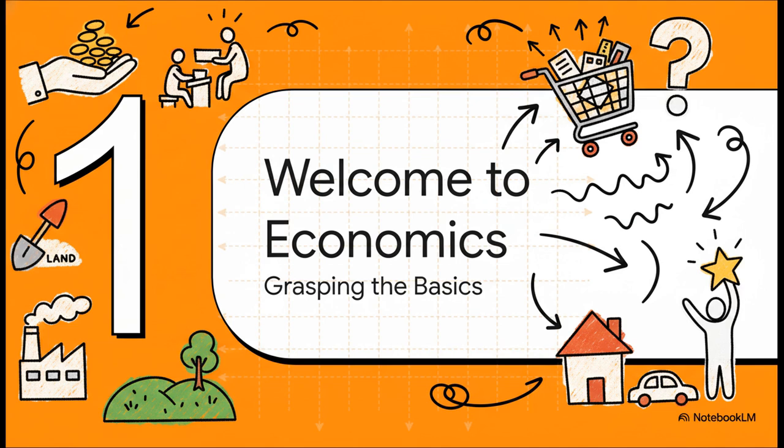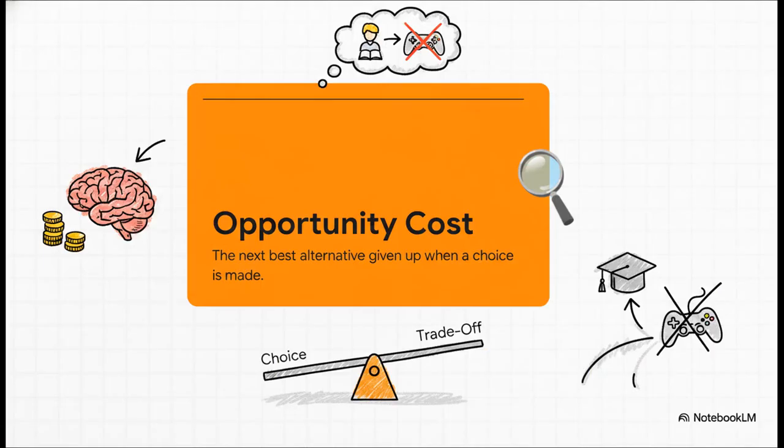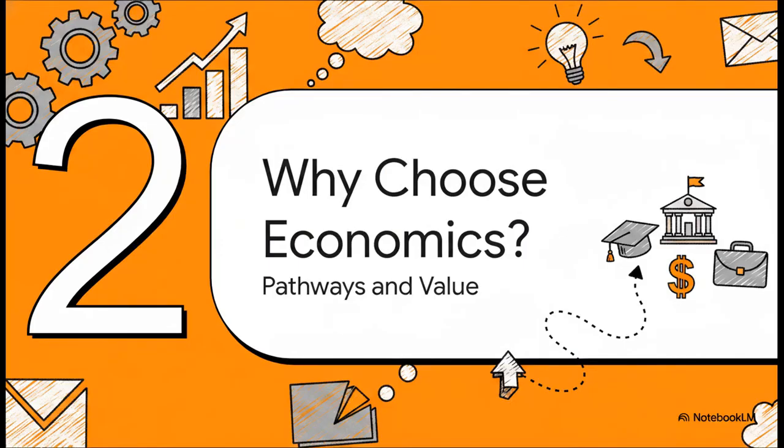Welcome to Economics, Grasping the Basics. You see, the very foundation of this whole subject revolves around having finite resources but unlimited wants, which basically means making choices. And the jargon behind those choices, it really isn't so scary once you break it down. Take opportunity cost, for example. It's simply the next best alternative given up when a choice is made. It's really just a formal term for an everyday trade-off. Like when you choose to study for an hour over playing a video game, playing that game is your opportunity cost.